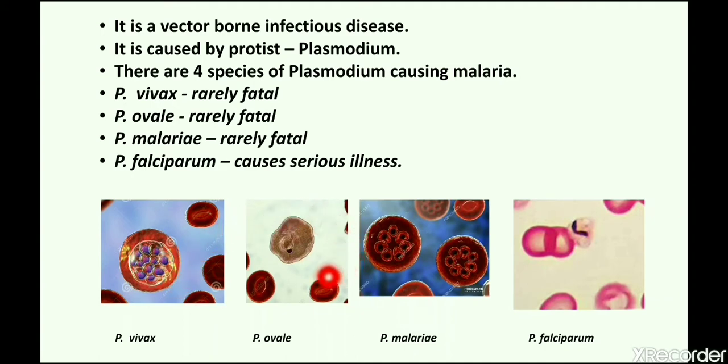Second is Plasmodium ovale. This is also rarely fatal. Third one is Plasmodium malariae. This is also rarely fatal. And last and fourth species is Plasmodium falciparum. This is the dangerous type of malaria because it causes serious illness. It may lead to damage of your brain.